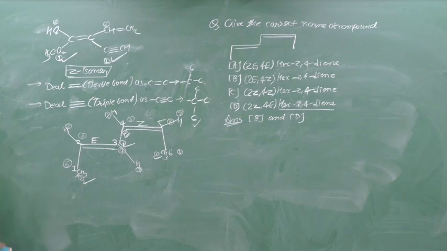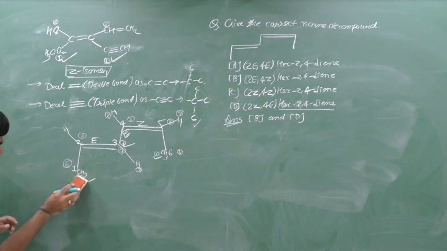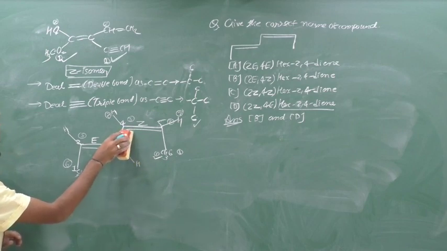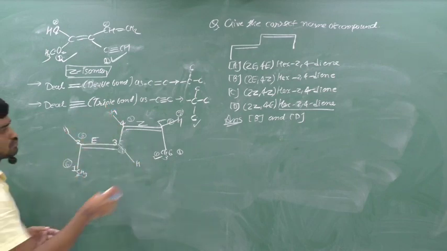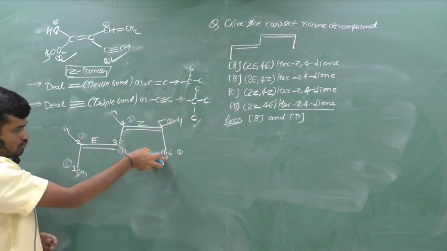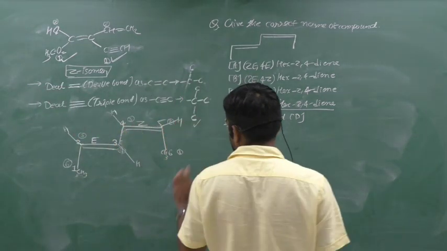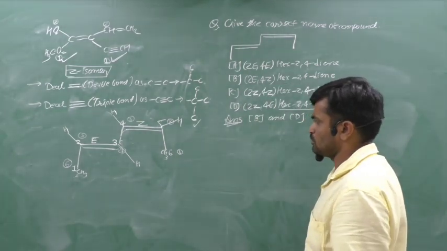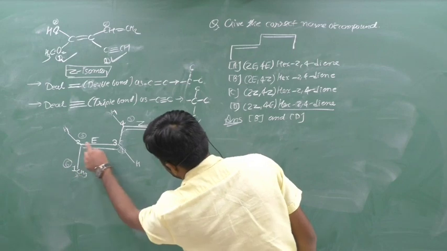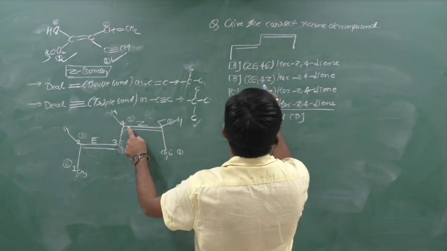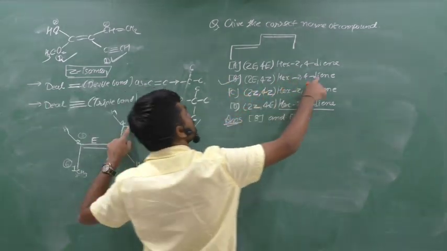Now we can remove the higher or lower priorities from this structure, and we can think about the name. 1, 2, 3, 4, 5, 6. Hex-2,4-diene, confirmed. If we think from this side, 1, 2, 3, 4, 5, 6. Therefore, 2E and 4Z. 2E, 4Z, hex-2,4-diene.